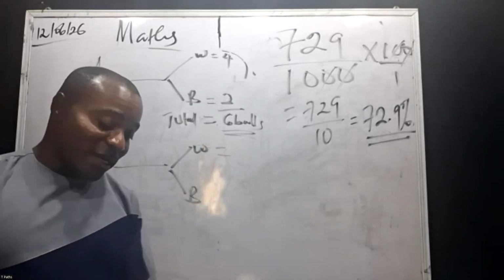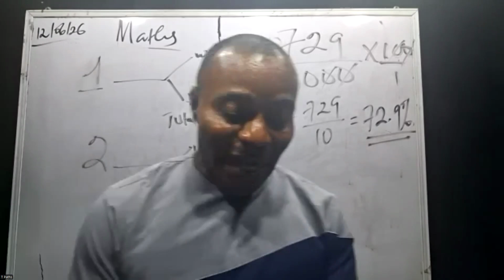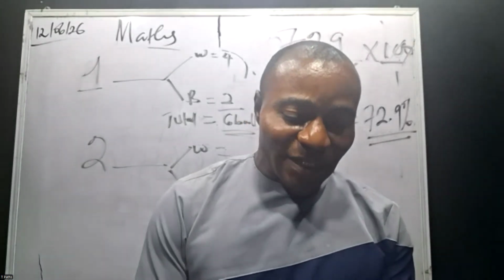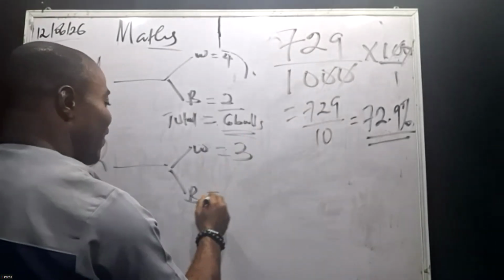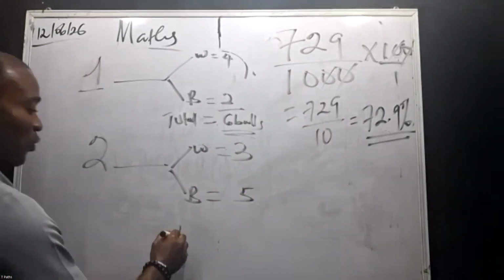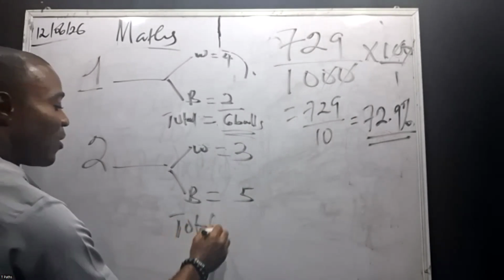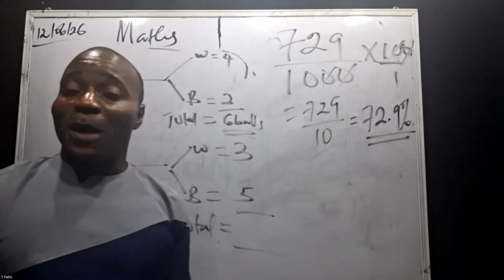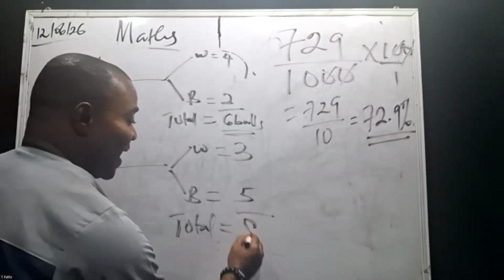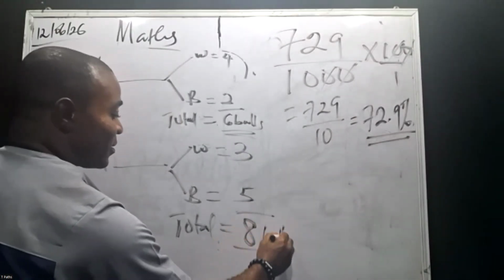Now the second bag also contains white and black. In the second bag, it contains 3 white balls and 5 black balls. So what will be the total number of balls in the second bag? That will be 8 balls. All right?